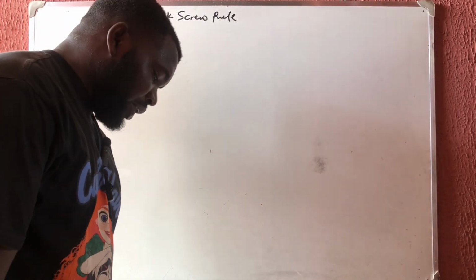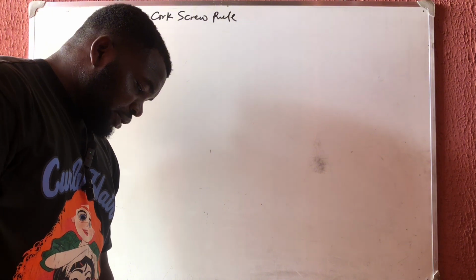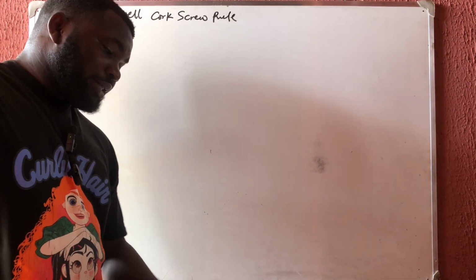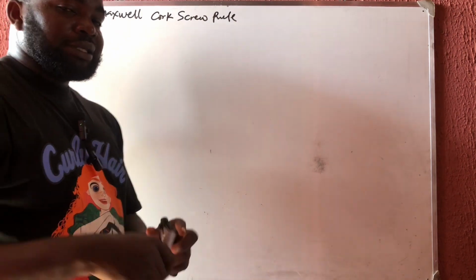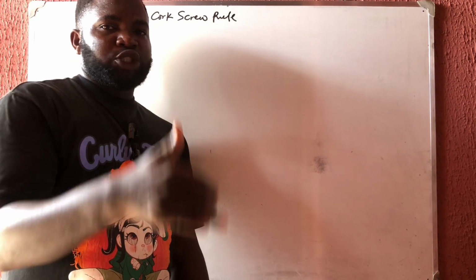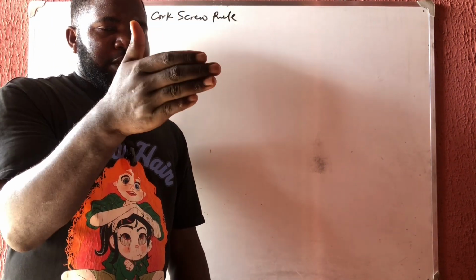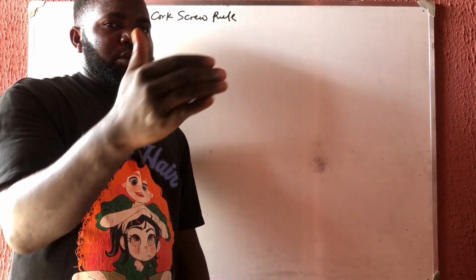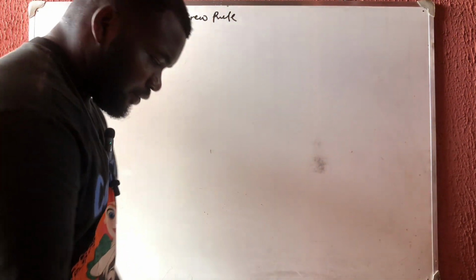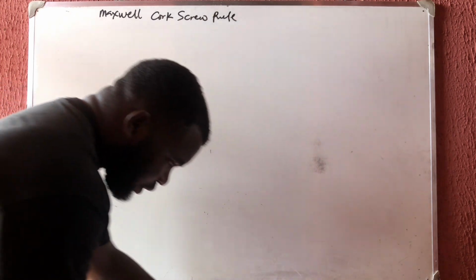Okay, the next one we'll talk about is the right hand thumb rule. We have talked about that. I've told you that in the right hand thumb rule, you place your thumb in the direction of the current, then the direction of the field is the way the remaining fingers are curving. I've already said that before.